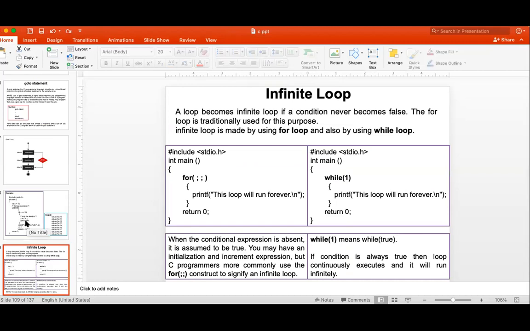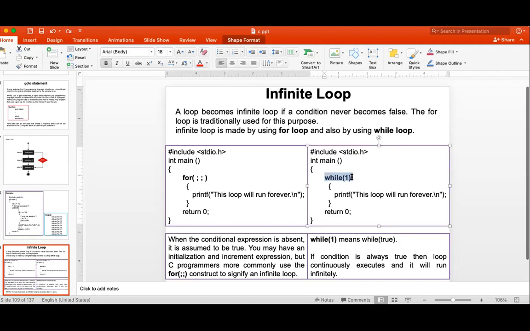Next topic that we want to discuss is an infinite loop. Infinite loop means if you want to execute some statement infinite times, we don't have to stop it. So we can achieve it by writing a while loop, while 1. Whatever statements are inside it get executed, because 1 is the condition which never changes. 1 is true. 1 is a non-zero value. A non-zero value is always true. So that's why this while loop is an infinite loop.